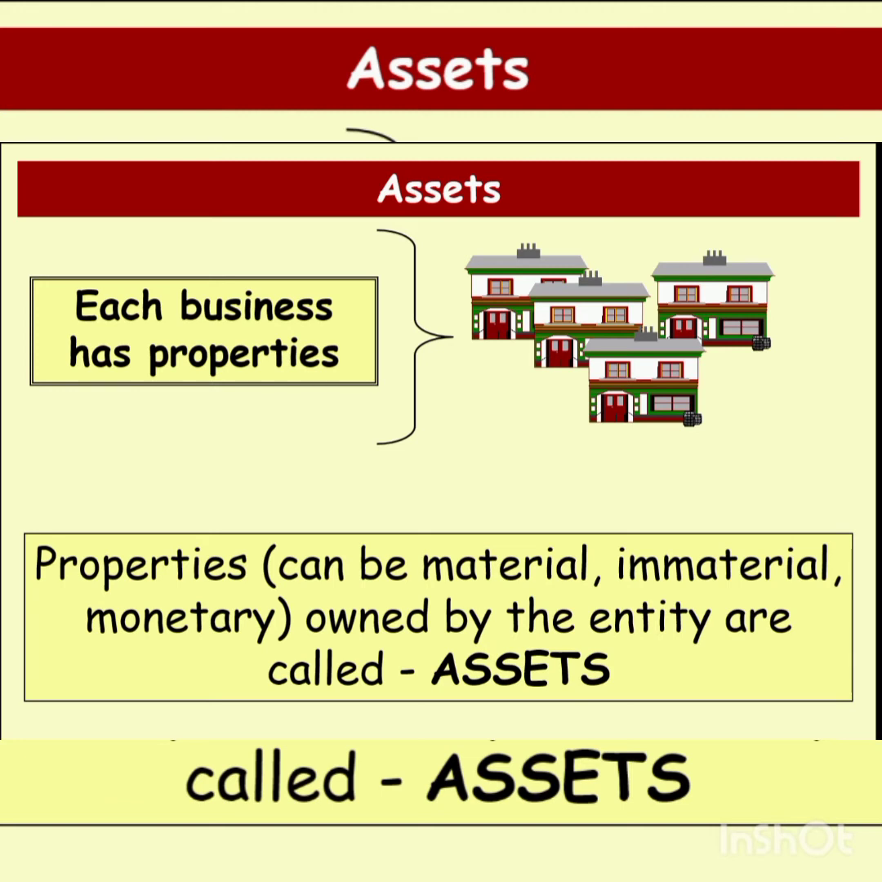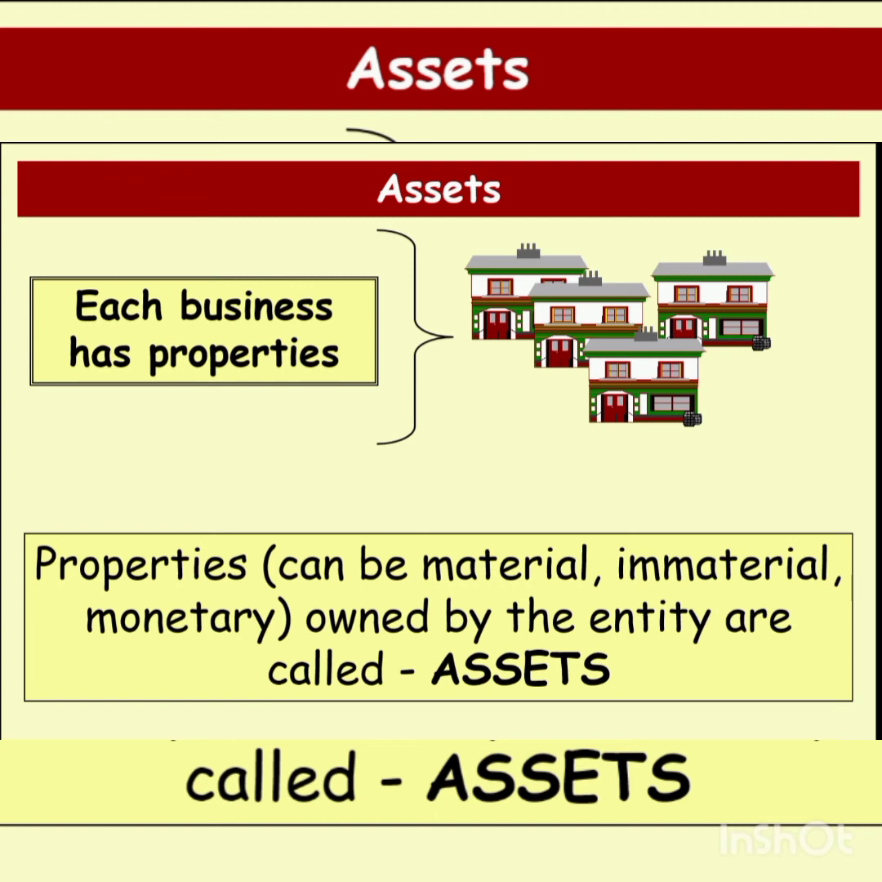Everyone has their own property. In our family, we have some properties like our house, and sometimes our vehicles. Every business has its own properties too. It may be material, immaterial, or monetary, whatever it may be, which is commonly termed an asset. Asset means the properties.